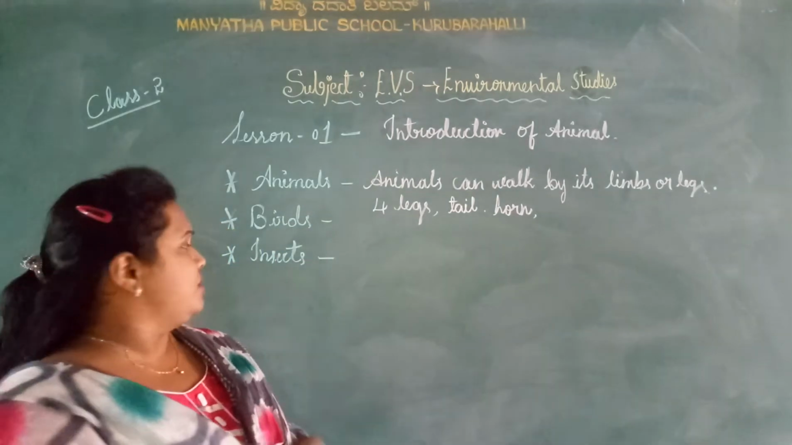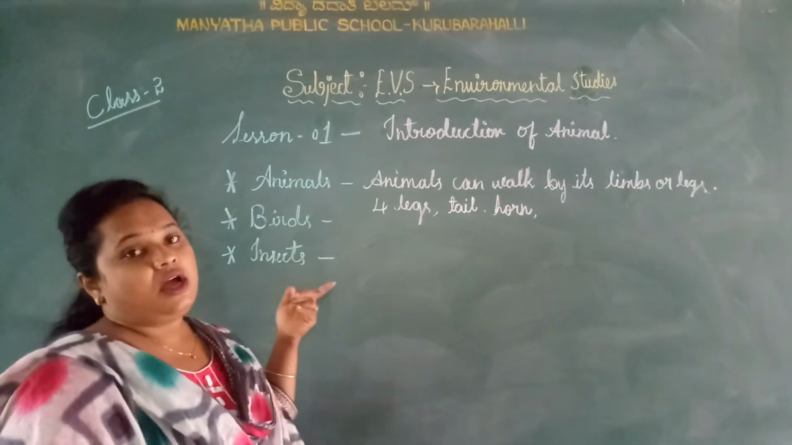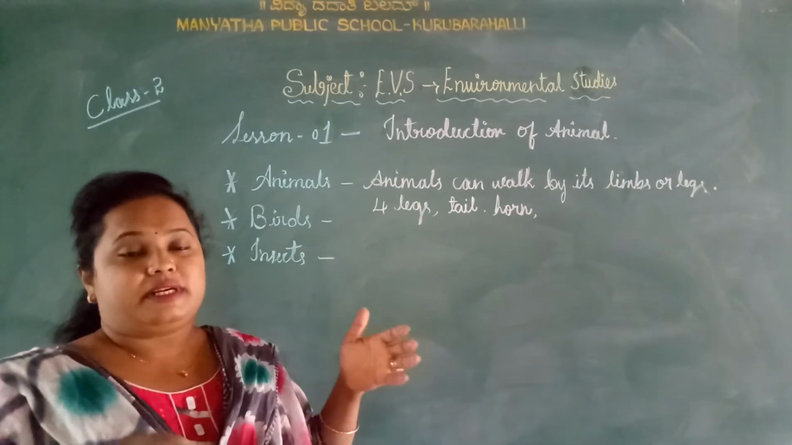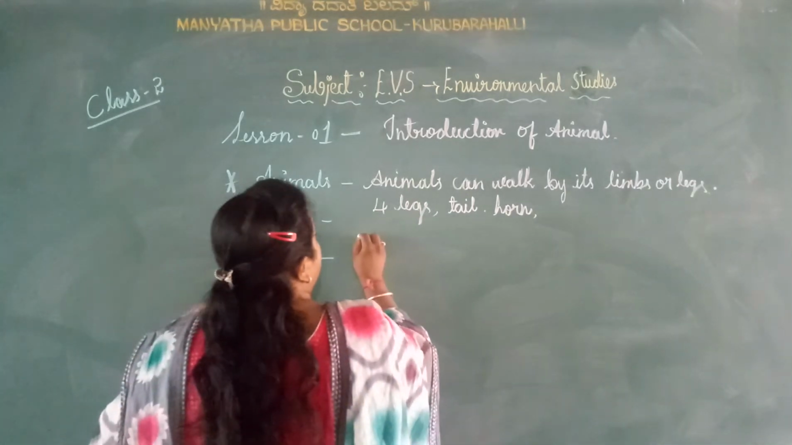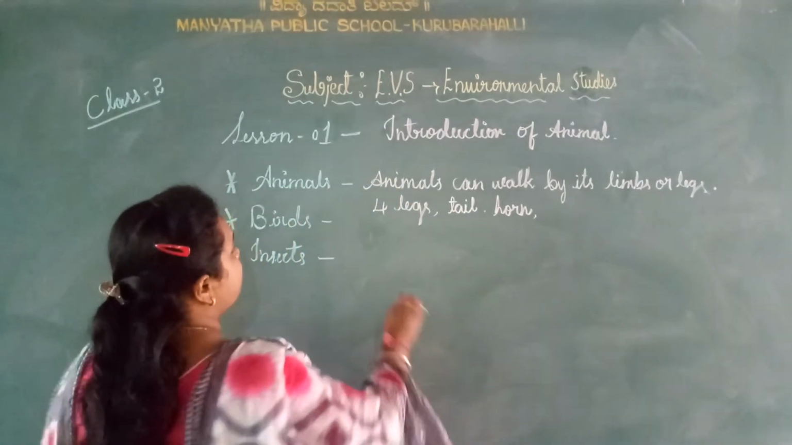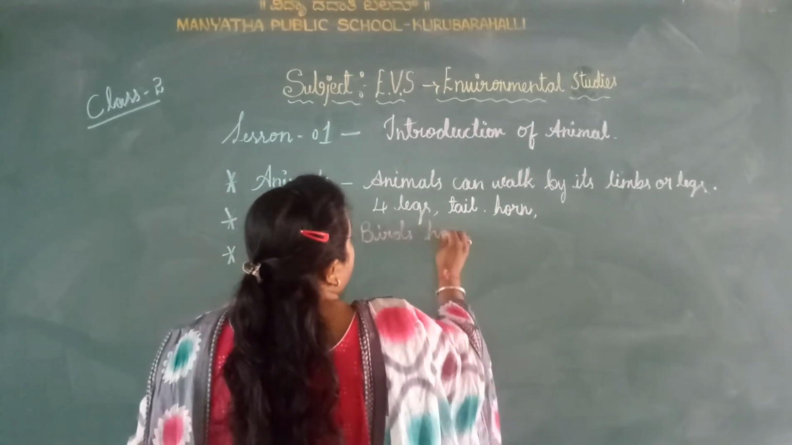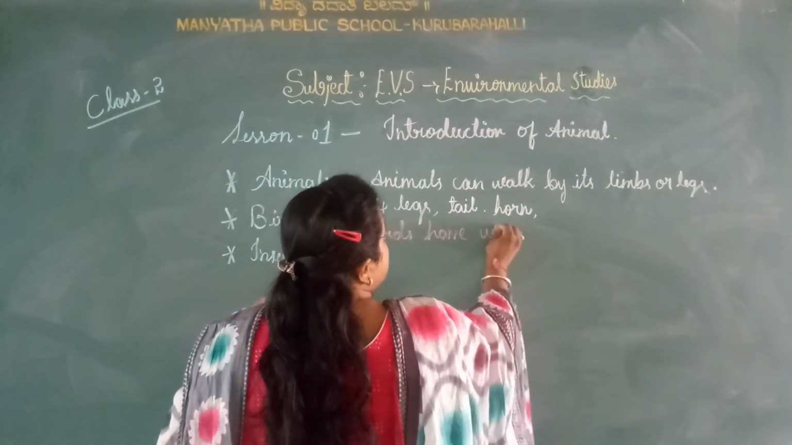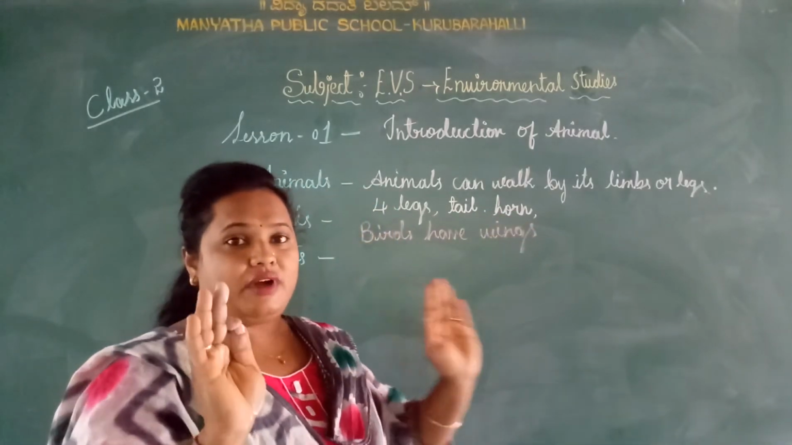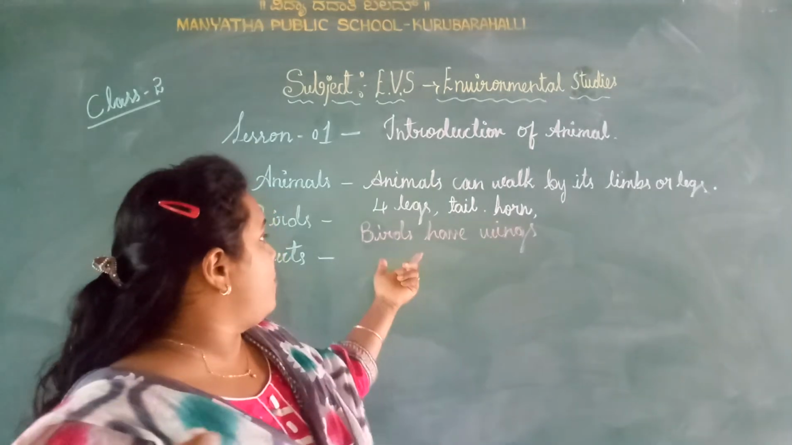In that, birds are also there. Birds are also one kind of animal. But why do we call them birds? Because birds have wings. What are the specialties? Why do we call it a bird? Birds have special features.